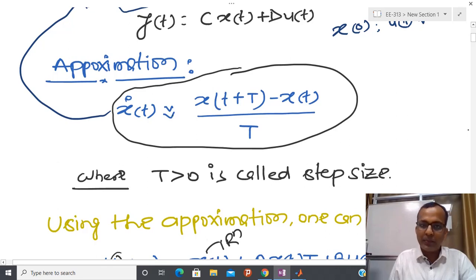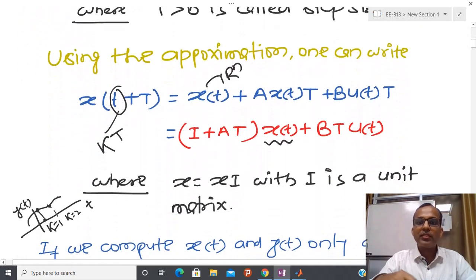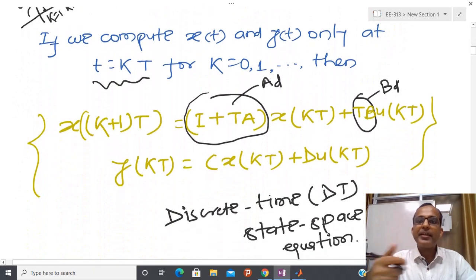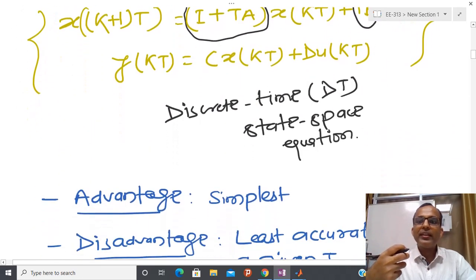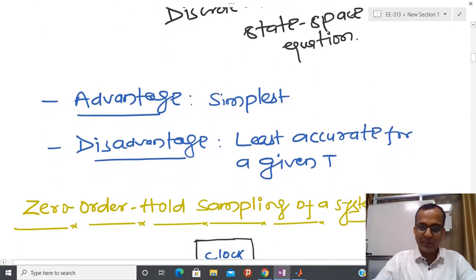So in order to convert a continuous time LTI system to a discrete time LTI system, we have to select this T as small as possible. Then only I can say that whatever model we get at the discrete instants is more accurate. But I will tell you later in this course, if you select T smaller, what kind of difficulty comes into the picture during computer simulation.